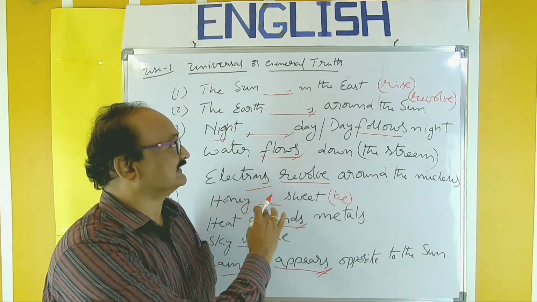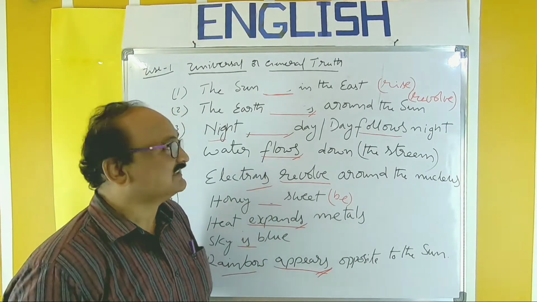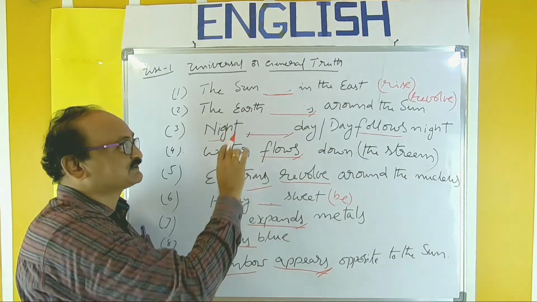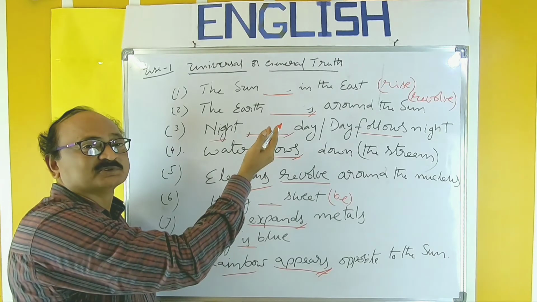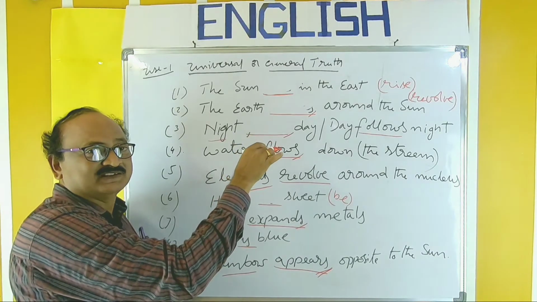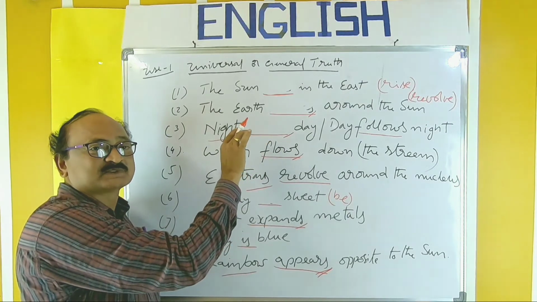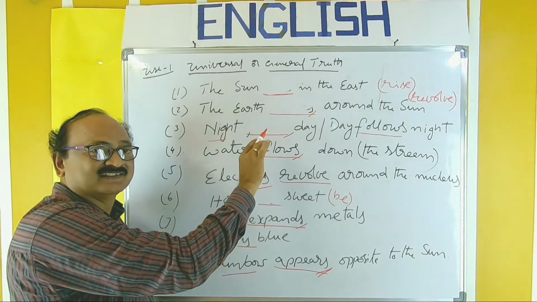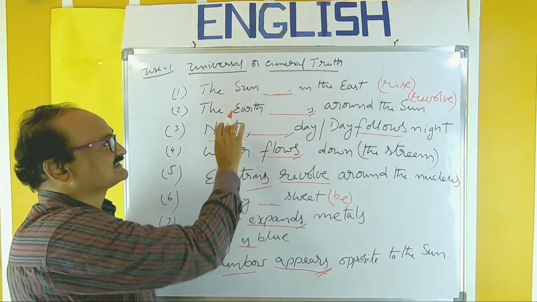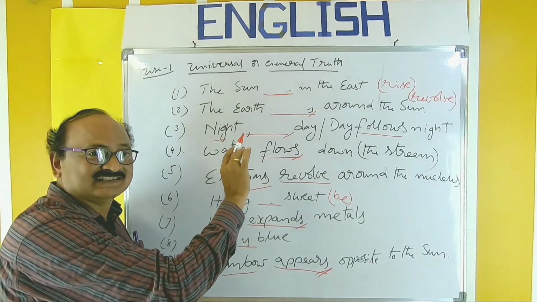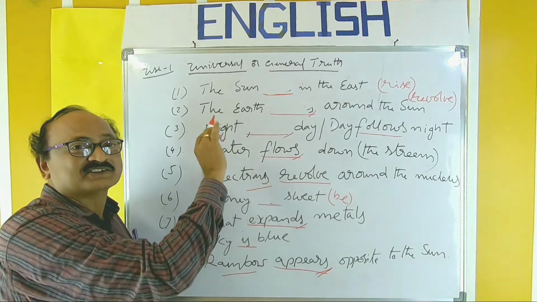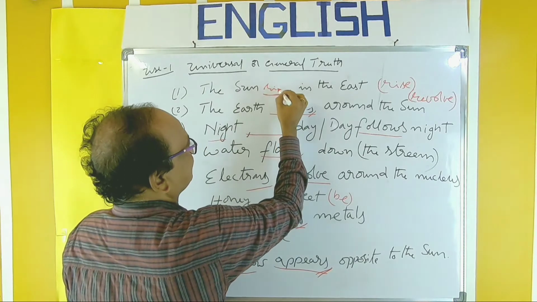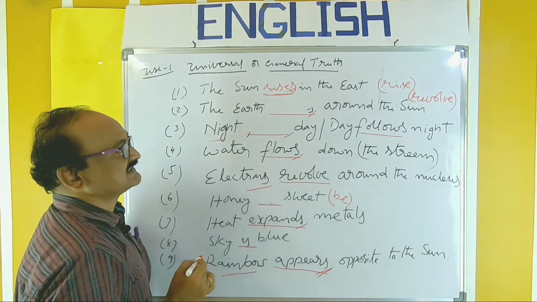How to fill the blanks in the examination. So observe the example first. The sun dash in the east. So observe its meaning. It is a universal truth. Then recall the use. Whenever you find a universal truth, you should express only in simple present. Then recall the structure, subject and V1. So V1 is given there and the subject is singular. So you have to add extra s. So in this way, you have to think in the examination before filling the blank. So the sun rise is the given verb and add s: rises.